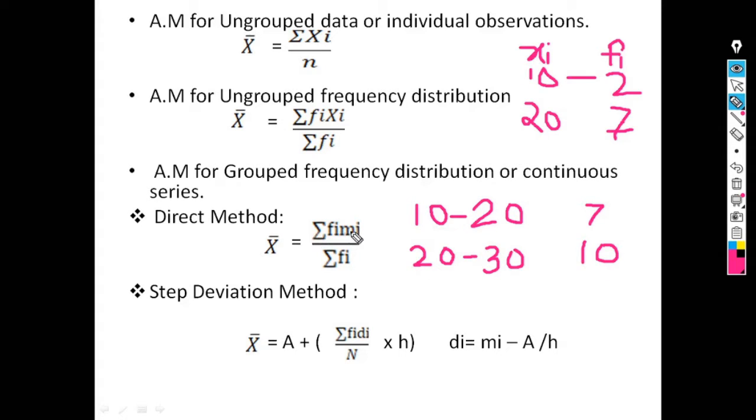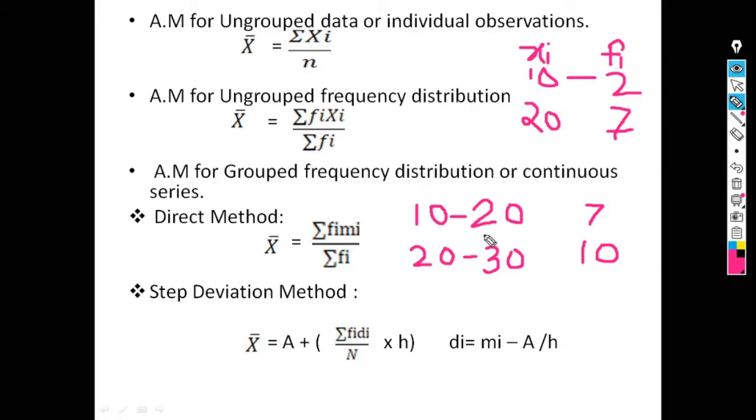For this type of data, the formula for calculation of arithmetic mean is x bar equals summation of fi into mi divided by summation of fi. Here mi means midpoint, so for this type of data we have to calculate the middle value. The formula for the middle value is lower limit plus upper limit divided by 2.